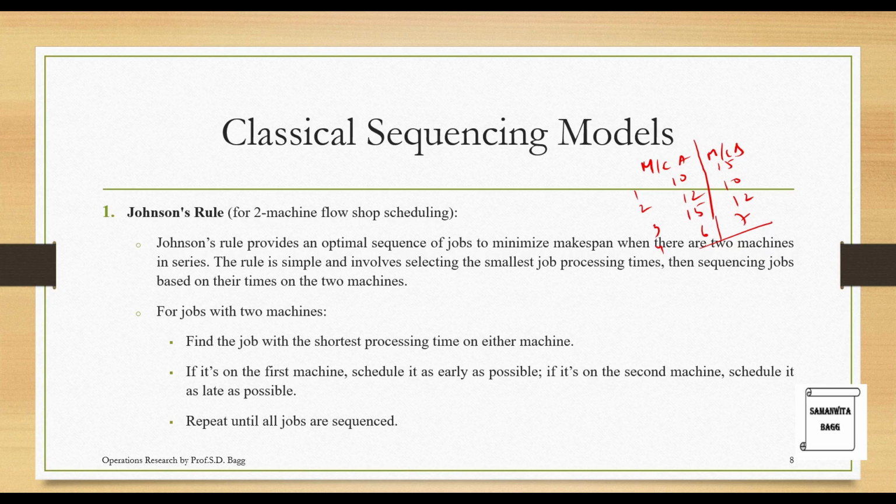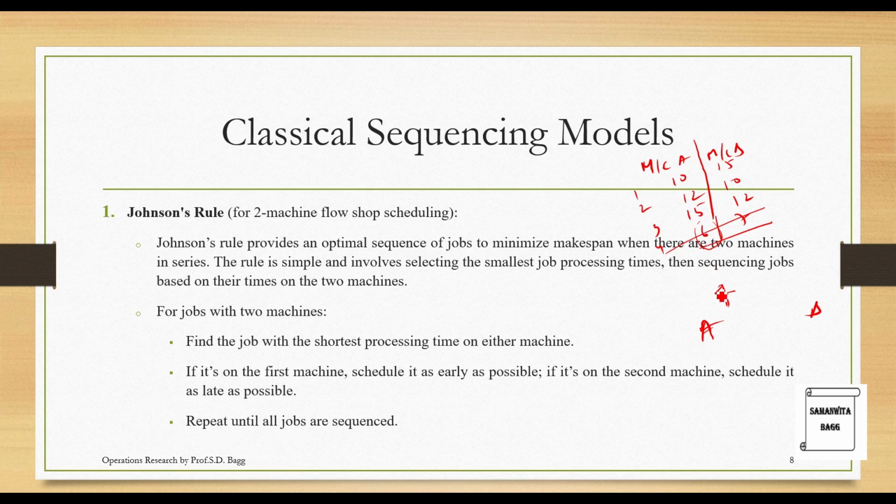For jobs with 2 machines, find the job with the shortest processing time on either machine. So first we will have to scan both the machines. If you see, the minimum time over here is 6. So you will start with this. On one end you will write A and on the other end you will write B. You will start with the minimum value, that is the job sequence. It will start with 4. So this is now gone. The next thing is, if it's on the first machine, schedule it as early as possible. If it's on the second machine, schedule it as late as possible.